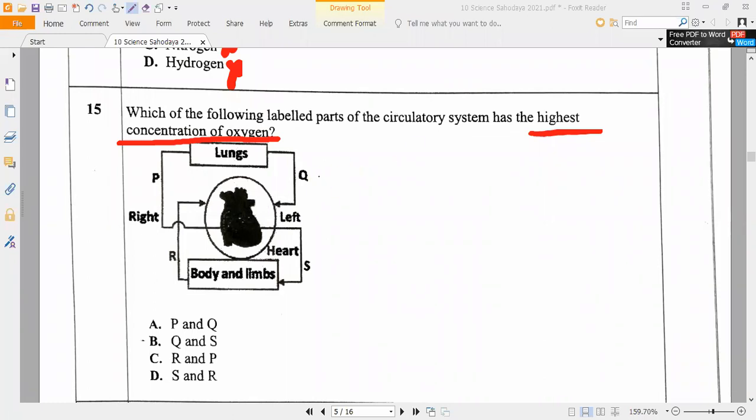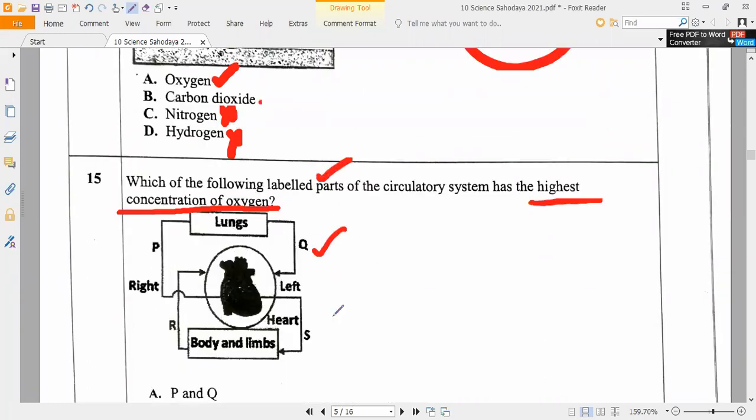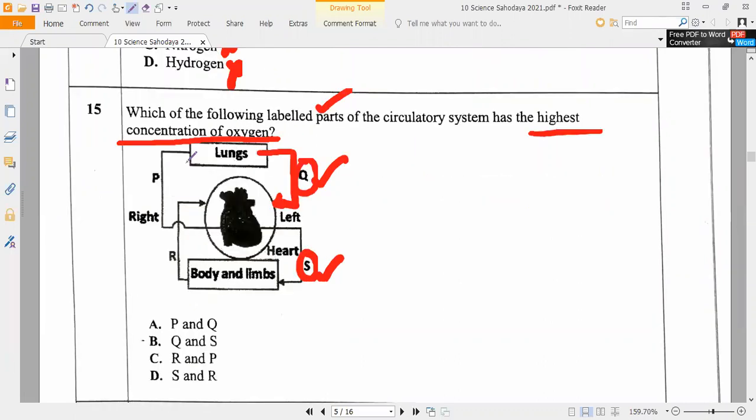Very good, Nitinath. Q and S. Why Q and S? Because from the lungs, the blood is becoming oxygenated. Yes or no? Oxygenated means oxygen-rich blood. Now that blood will be pumped down, and from there it is supplied to the body and limbs. So here also it is oxygenated blood. So which part has the highest concentration of oxygen?